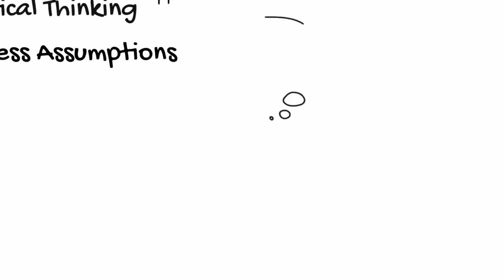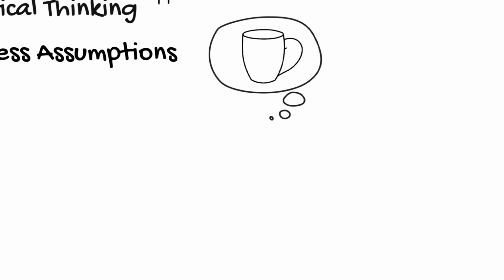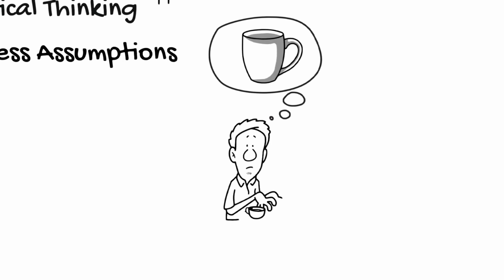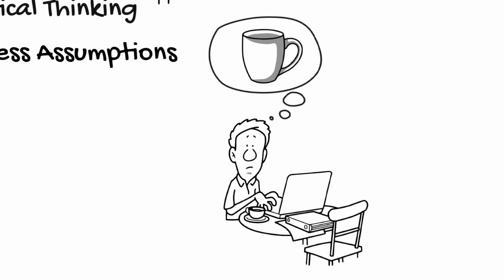For example, when I want to drink a flat white and go to a coffee shop, then I assume that the barista knows how to make one. I'll probably look for information to back up that assumption, such as whether they list a flat white on the menu. Therefore, I'm checking for data to support that assumption.